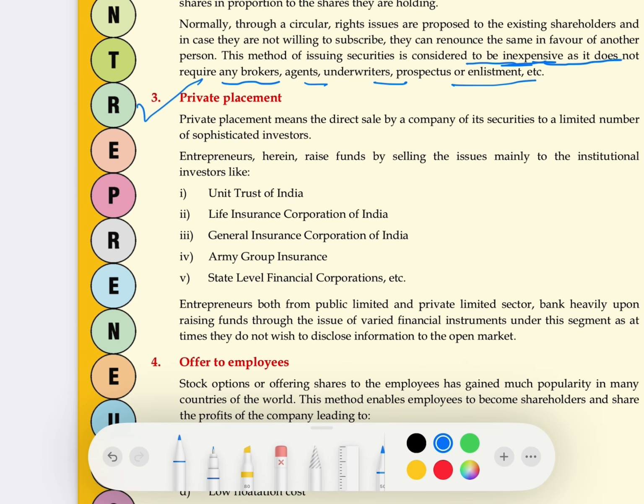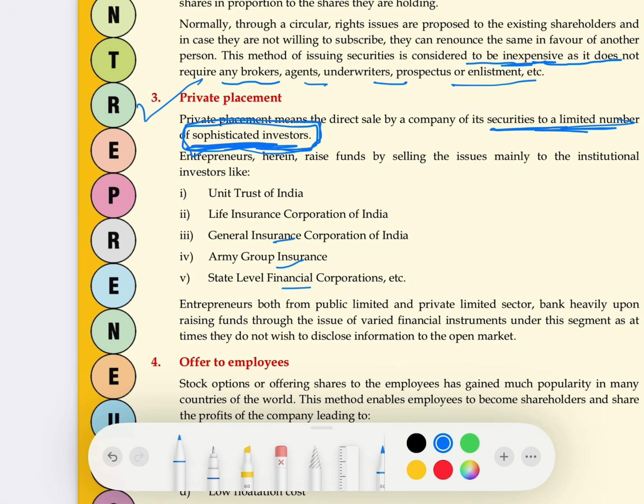What is an example of such persons who are ready to invest the money? Unit Trust of India, Life Insurance Corporation, General Insurance Corporation, or Army Group Insurance. Insurance companies keep on taking the premium. Let's say they have taken the premium from 100 persons, but it is not necessary that the loss will occur to all 100 persons. Any one will face the loss, so they will be paying the compensation to only one person. Till then the money of the remaining 99 is surplus with them, so they invest that money in such kinds of companies. So what is private placement? When the shares or securities are issued to a limited number of sophisticated investors, class 12, this is the keyword, sophisticated investors, then it is private placement.